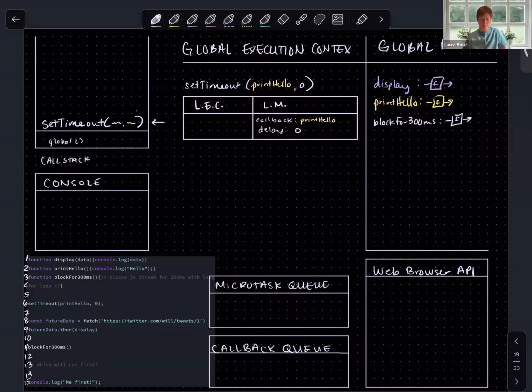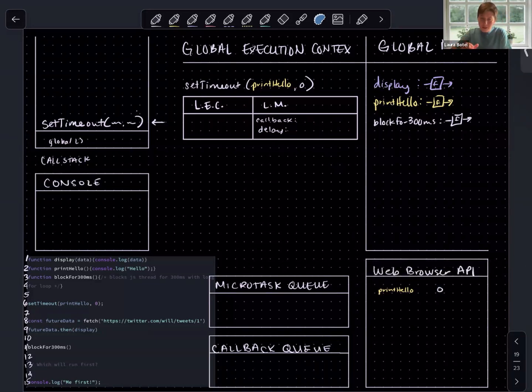What does setTimeout do when we execute it? It takes these arguments and it sends them to the web browser API. So here we go, print hello and the number 0.